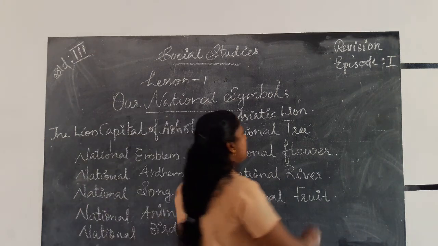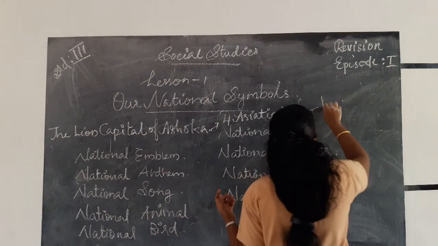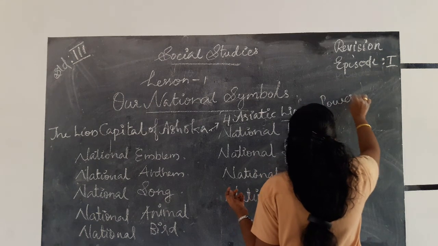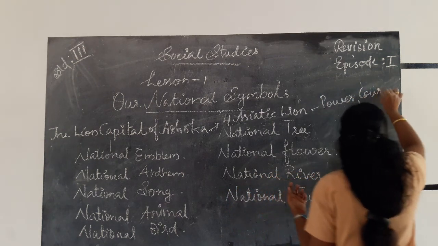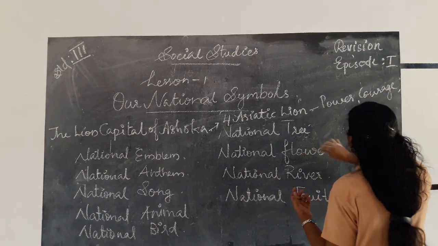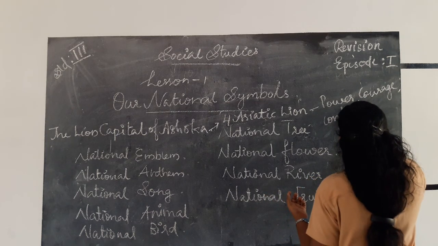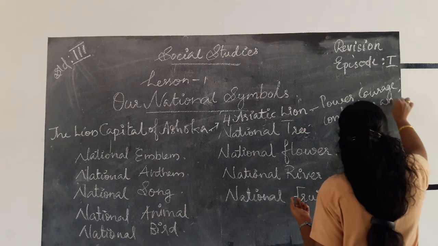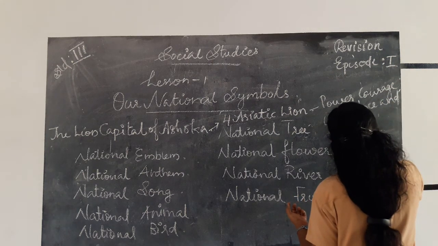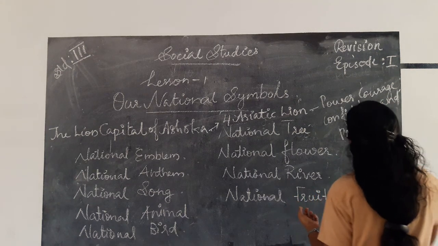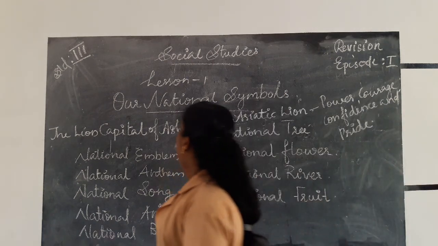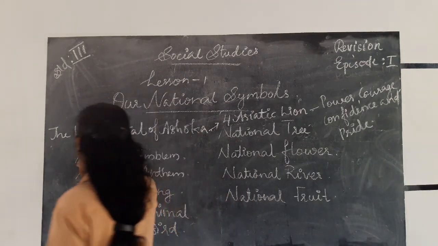The four Asiatic lions are the symbol for power, courage, confidence and pride. The lion capital of Ashoka is our national emblem.